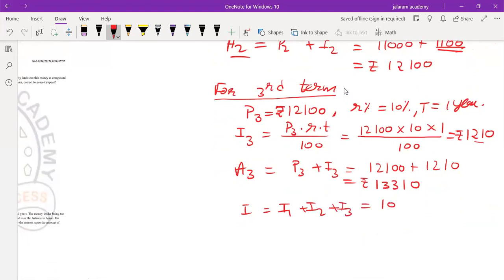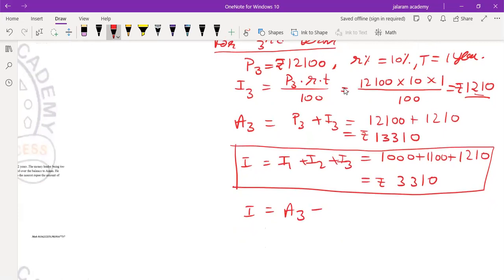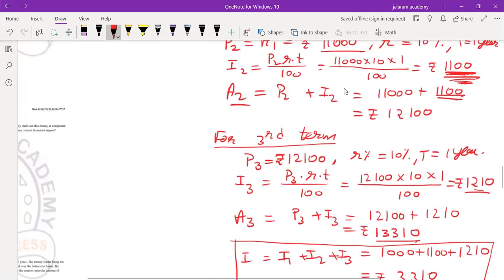All the three interests are added: 1,000 for the first year, 1,100 for the second year, and for the third year it is 1,210. That is rupees 3,310. So one method to find the interest is this, and the other method is to subtract the principal from the final amount, which will also give the same result. 13,310 minus 10,000 is rupees 3,310.